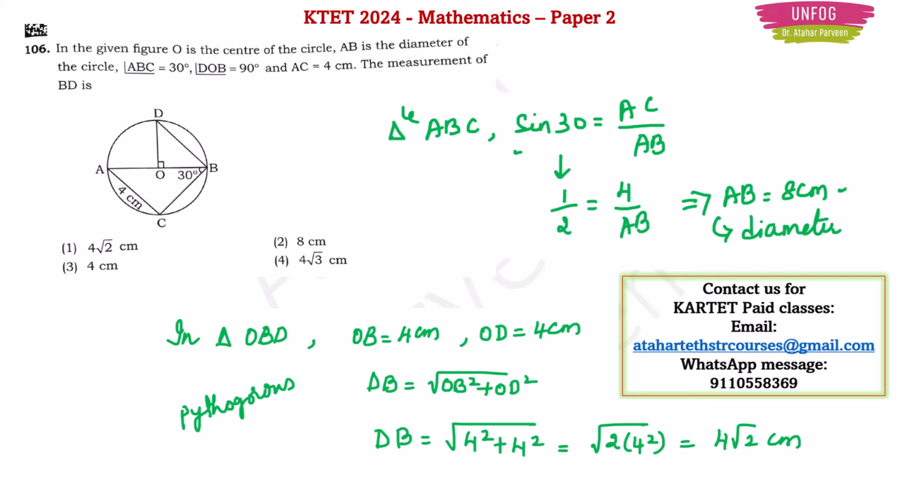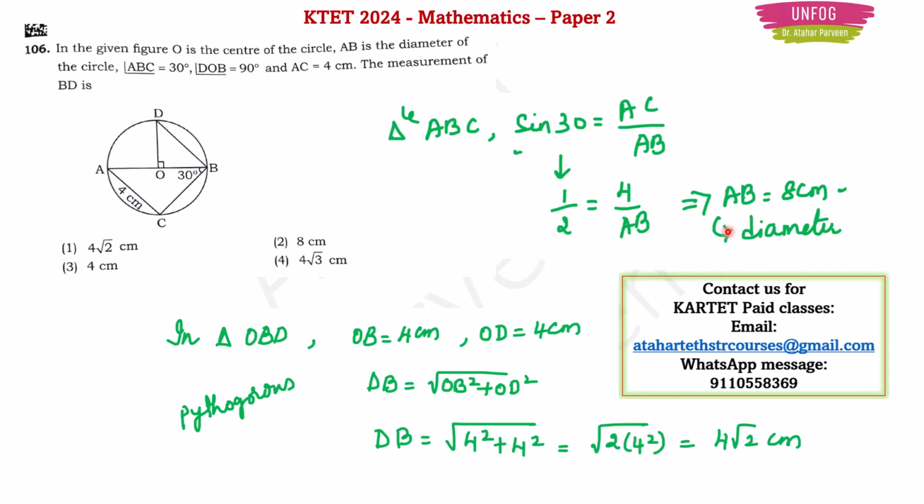Okay, now I will tell you the trick. In order to apply that trick, I should anyway know the value of the diameter, because then only I will be able to find the radii value. So in my trick, you need to apply this. You have to take triangle ABC, write sine 30 and find the diameter.